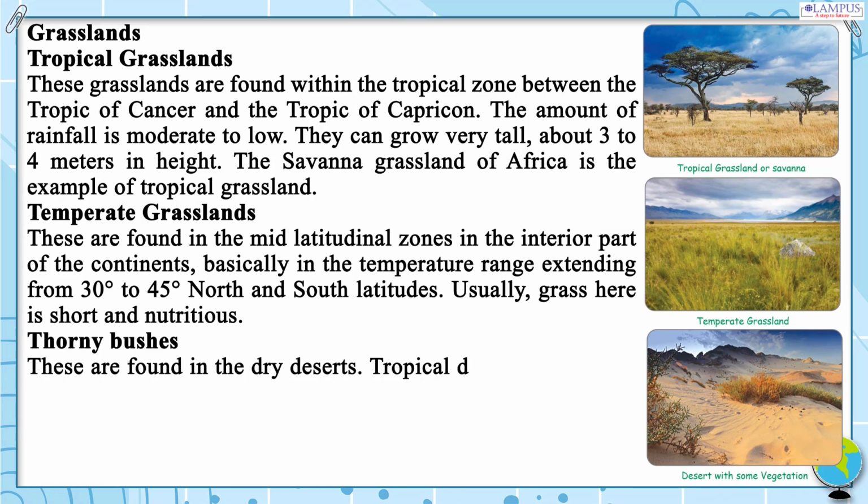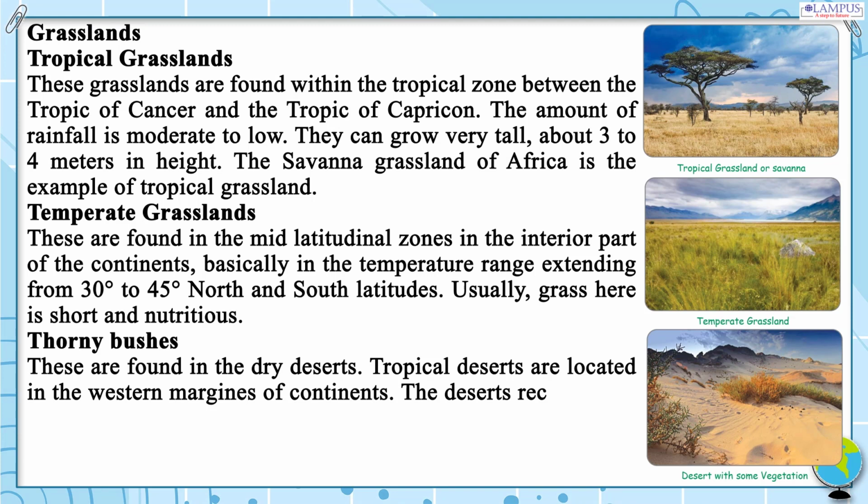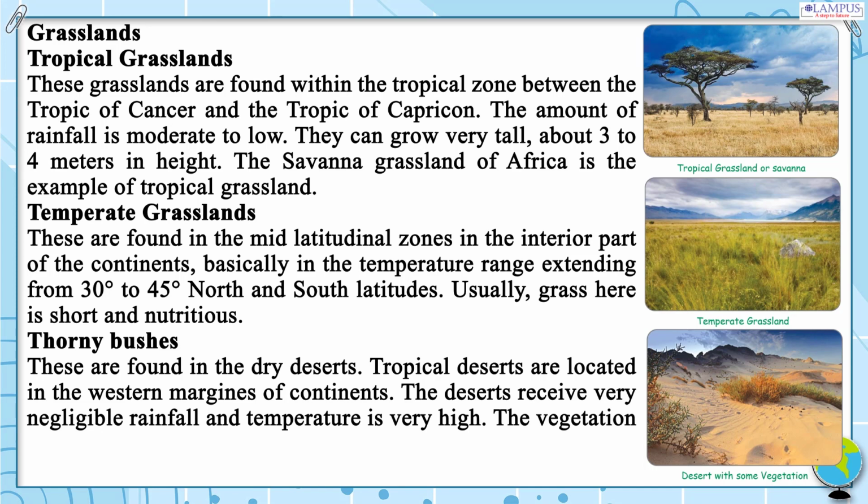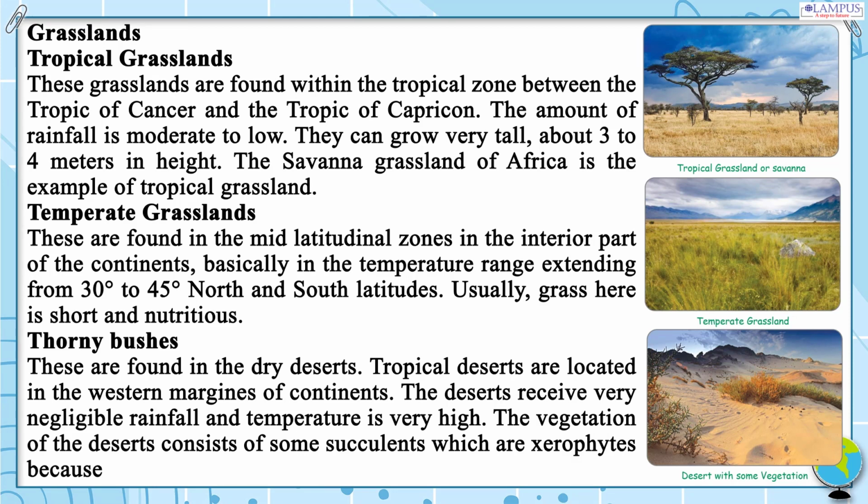Thorny bushes. These are found in the dry deserts. Tropical deserts are located in the western margins of continents. The deserts receive very negligible rainfall and temperature is very high. The vegetation of the deserts consists of some succulents which are xerophytes because they have a water storage system.